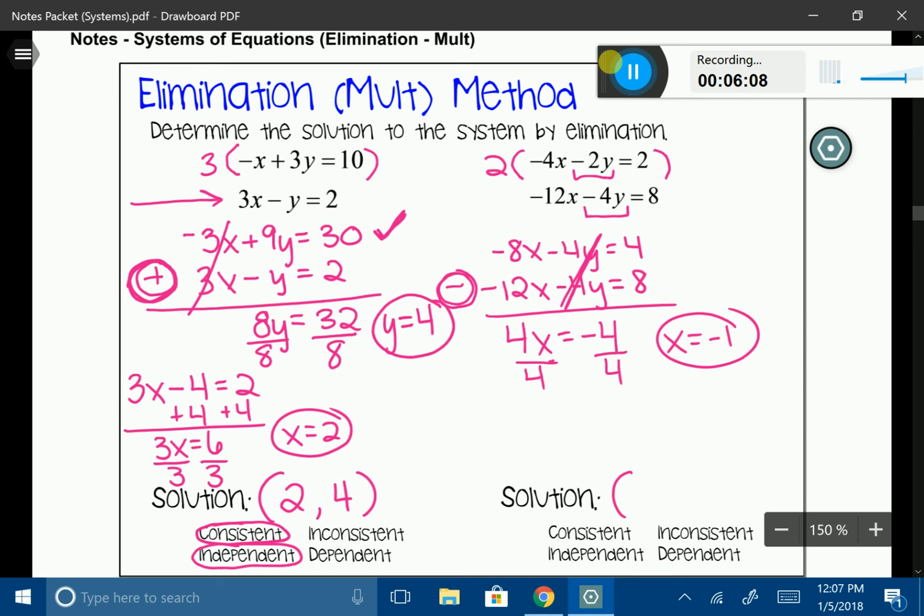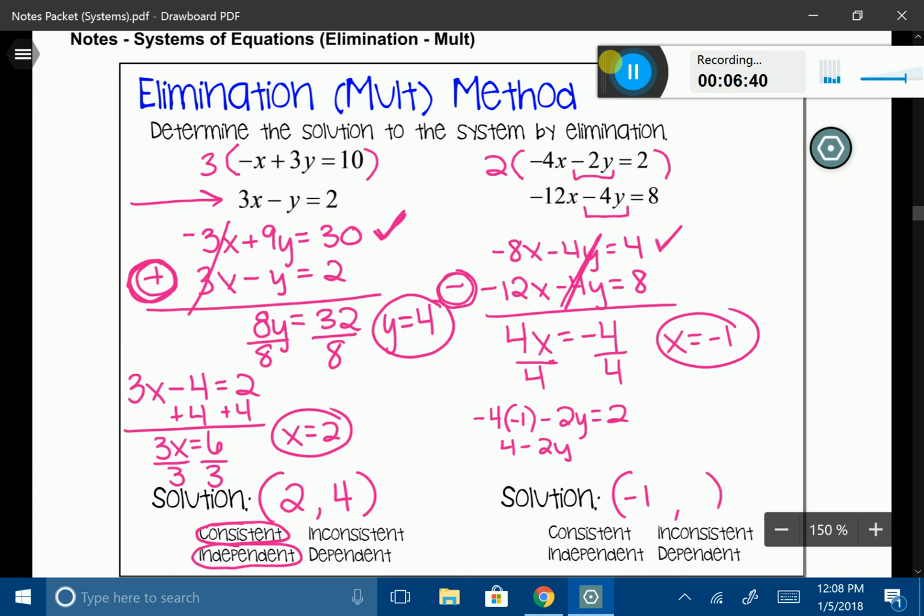So I have an x value of negative 1 for my solution, and I need to go back and figure out what my y is. Again, I could put it back into the original 2 equations, or I could even put it into that third one. It doesn't really matter. It'll work for all of them. It looks to me like the first equation might be the easiest, so I'm going to stick with that. So I'm going to say negative 4 times negative 1 minus 2y is equal to 2. And I'm simply going to go ahead and solve it.